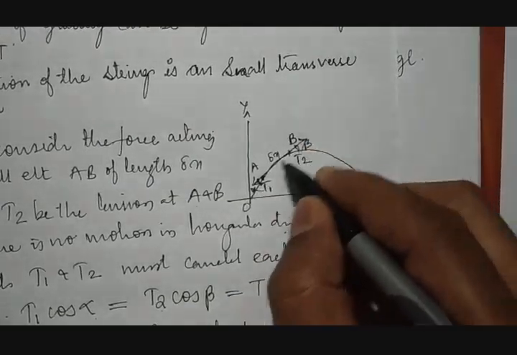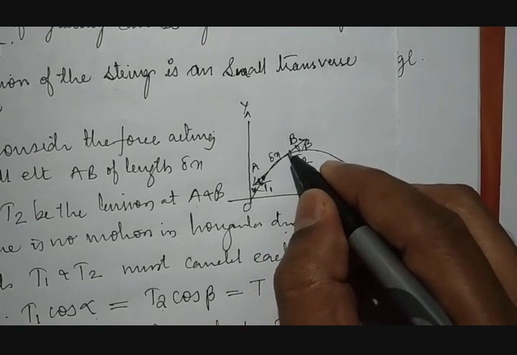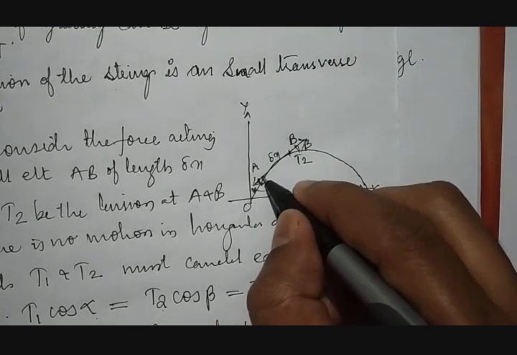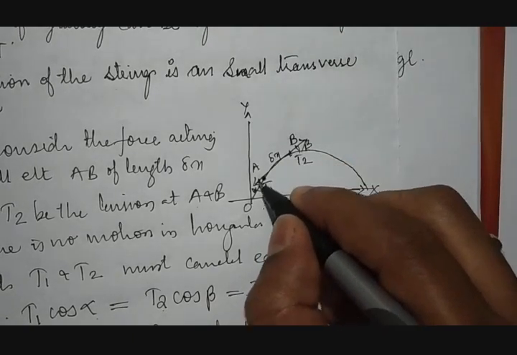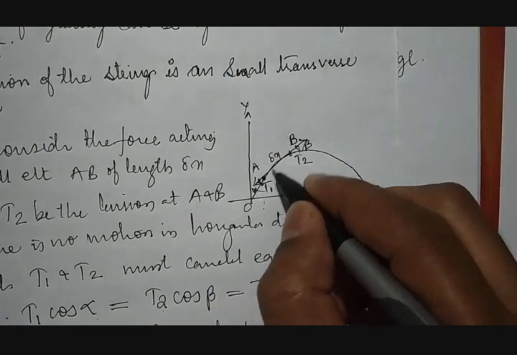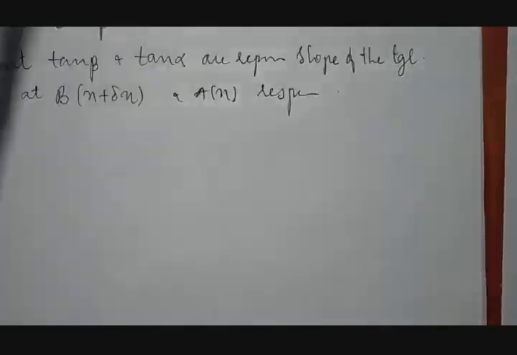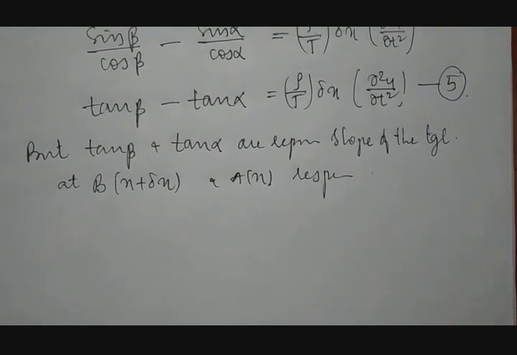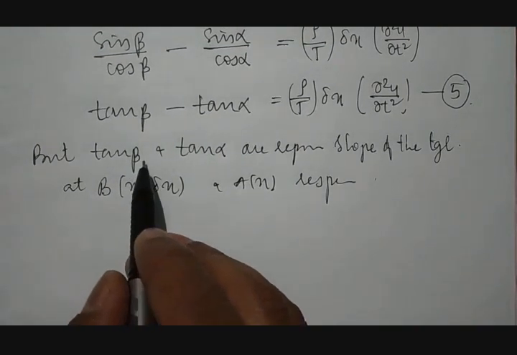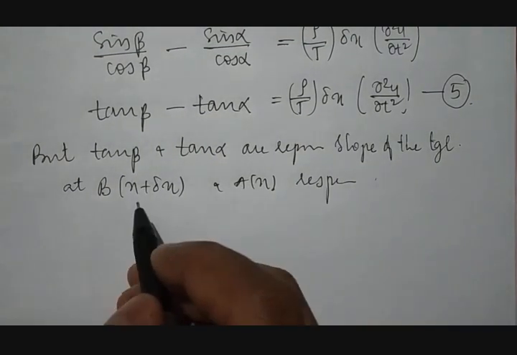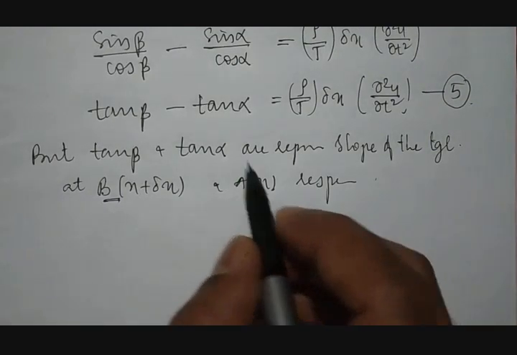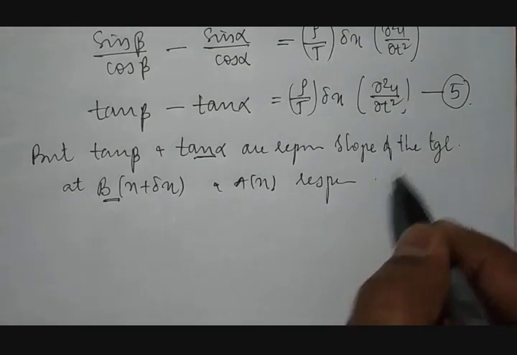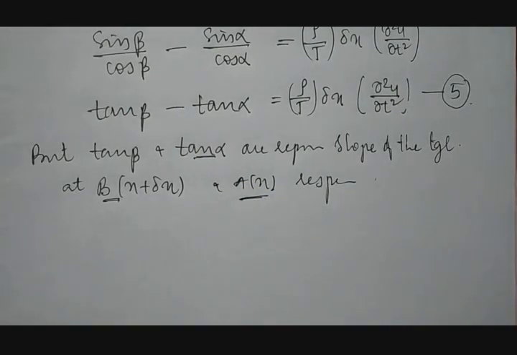This is a tangent drawn at point A, which will be a tangent at x. When it is taken at point B, it will be a tangent at x plus this distance, delta x. Therefore tan beta is treated as the slope of the tangent at B, that is x plus delta x, and tan alpha as the slope of the tangent at A, that is x.